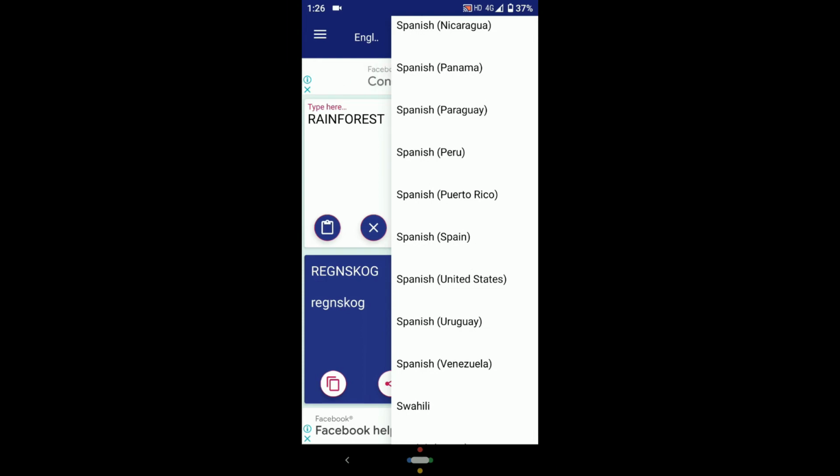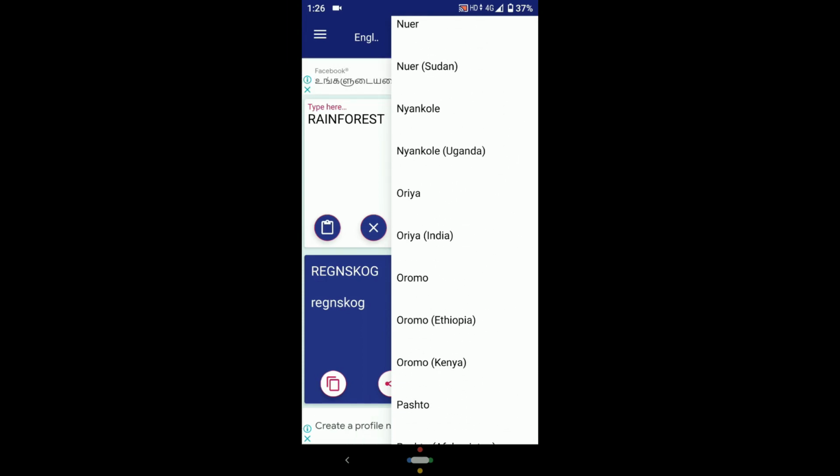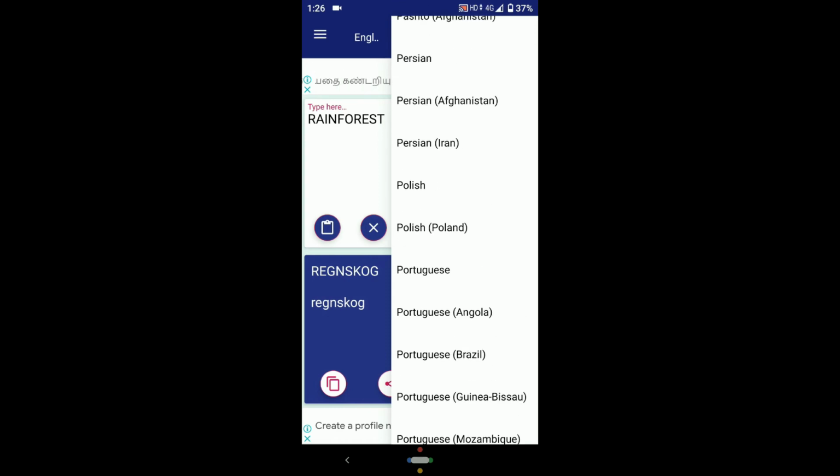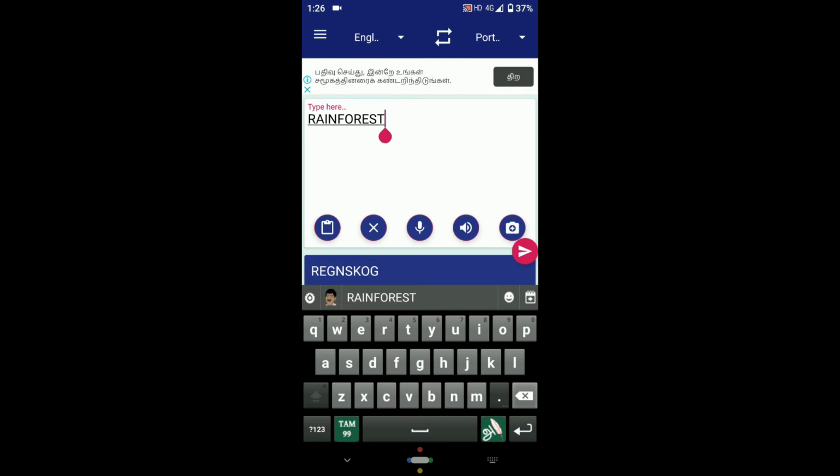The next language is Portuguese. Next we're gonna type thanks, thank you. It is translated to Portuguese. We click the send button and thank you is translated into Portuguese as Obrigado.